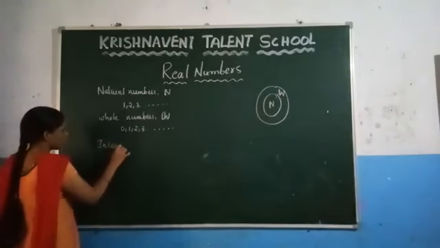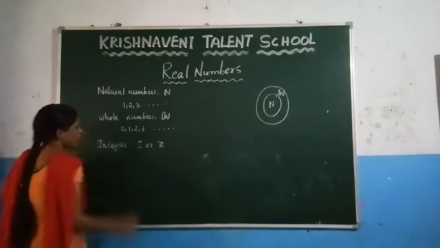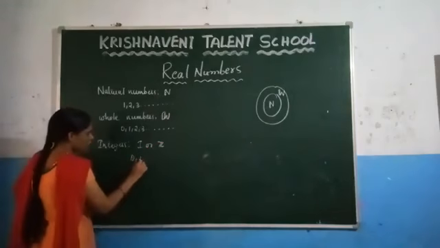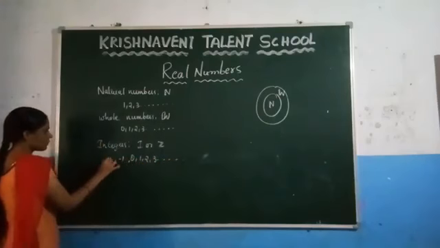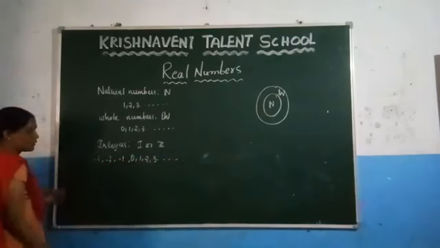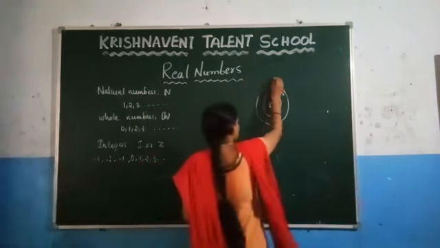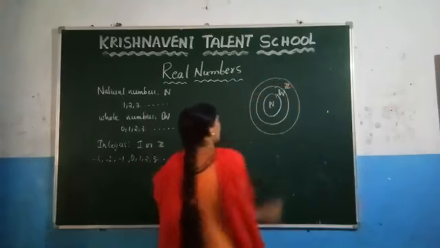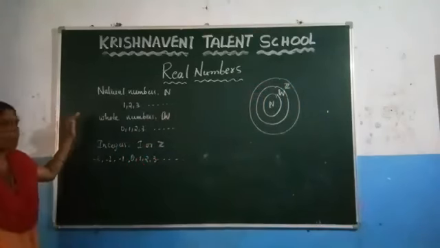So the next number system is whole numbers, and after that we get integers, and integers are denoted by the letter I or Z. If we add negative numbers to the whole numbers, we will get integers: 0, 1, 2, 3, and here -1, -2 and -3. So the next number system is integers, and you already studied various properties of natural numbers, whole numbers and integers in the previous classes.